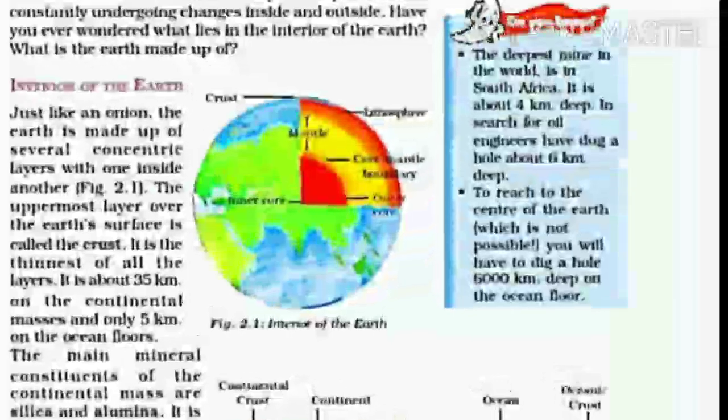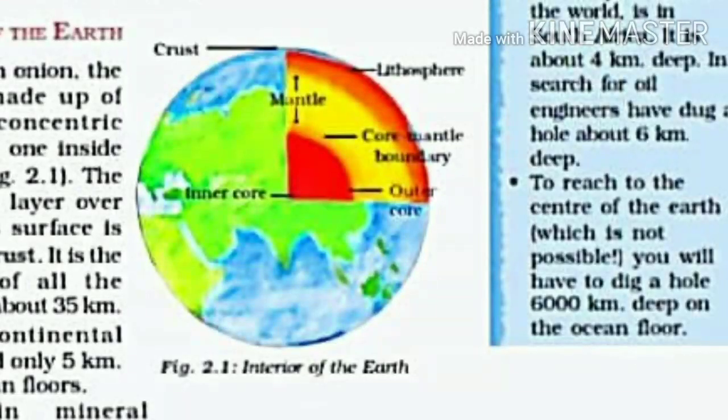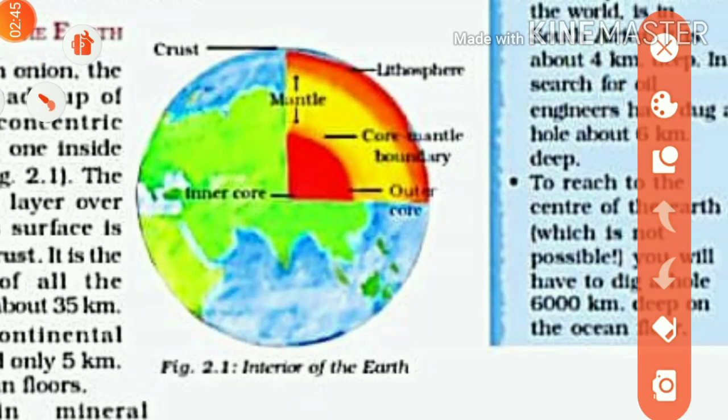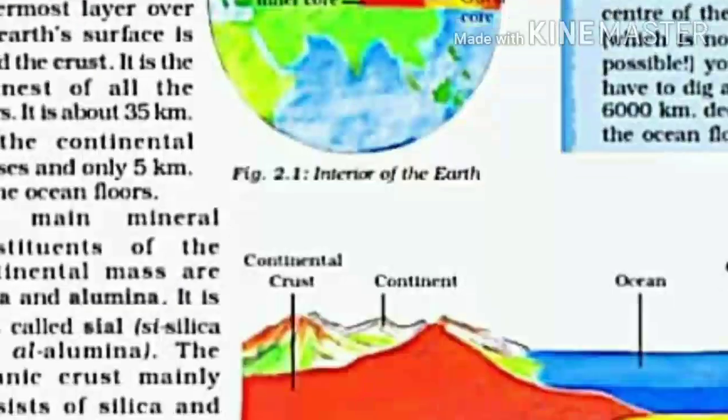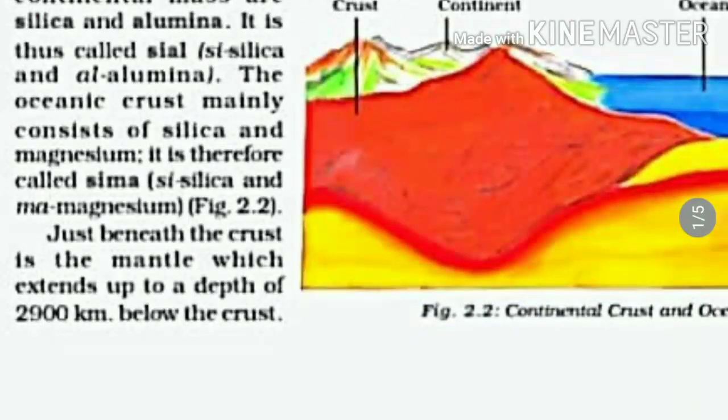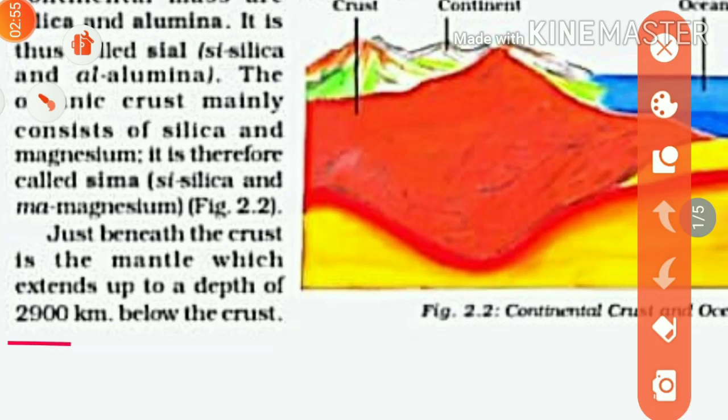Now you can see here that below the crust is the mantle. The second layer of the earth is the mantle, and this mantle is 2900 kilometers deep. What is the depth of the mantle? It is 2900 kilometers below the crust. So this is the second layer of the earth, the mantle.